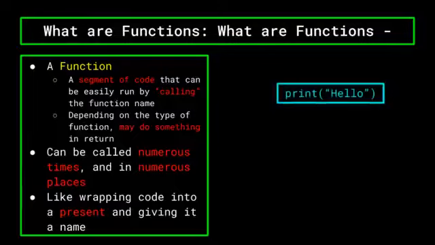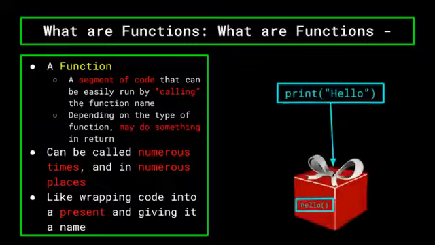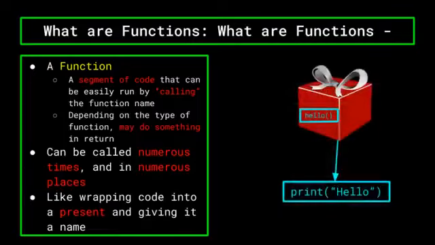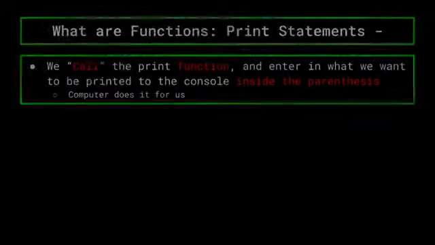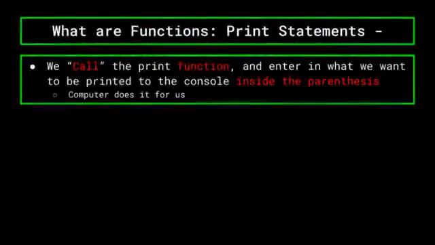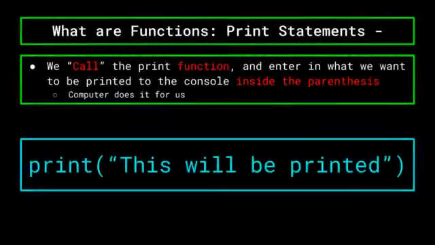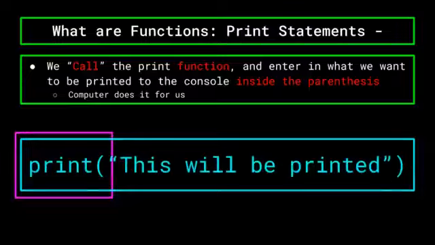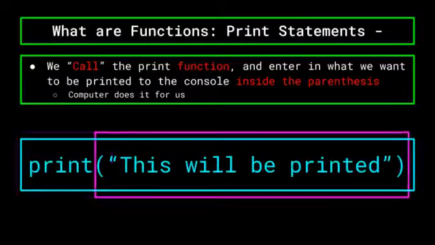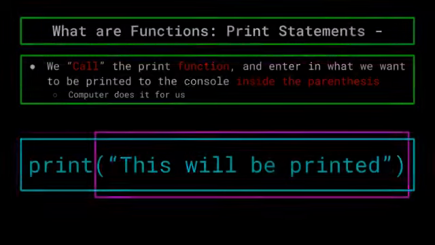Essentially, they are like wrapping up a segment of code into a nice present and giving it a name, which, when called, will unwrap the present and go through the code that you had wrapped up. For example, the print statements we have been using this series allow us to print something to the console anytime we want. Those are functions. You see, we just call the print function and enter in what we want to be printed to the console into the parentheses, and the computer does it for us.